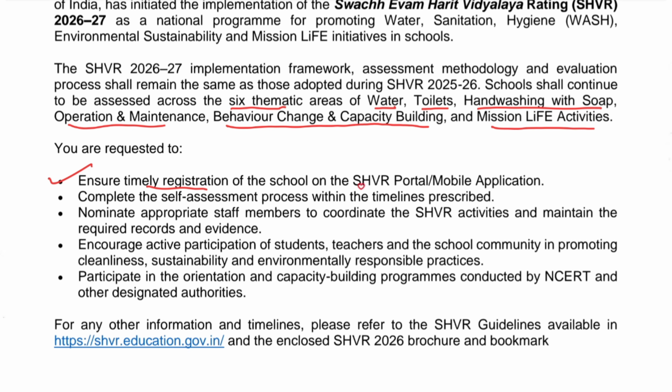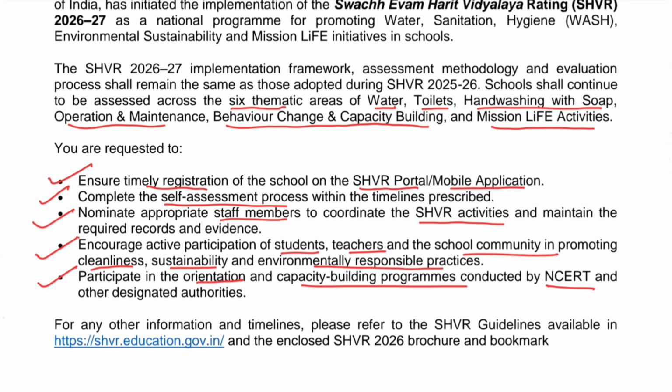They can register either through the website or through the mobile app, then complete the self assessment process within the timeline, then nominate a staff member to coordinate with SHVR activity and maintain the required records and evidence, then encourage participation of students, teachers, and the school community in promoting cleanliness, sustainability and environmentally responsible practices, and participate in orientation and capacity building programs conducted by NCERT and others.